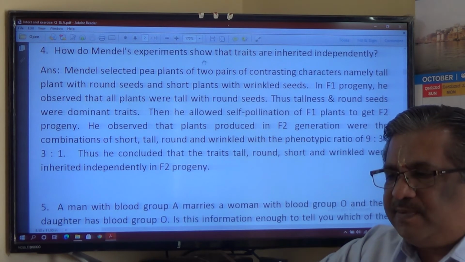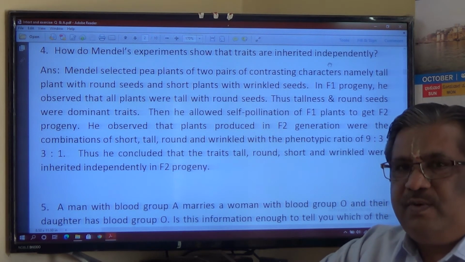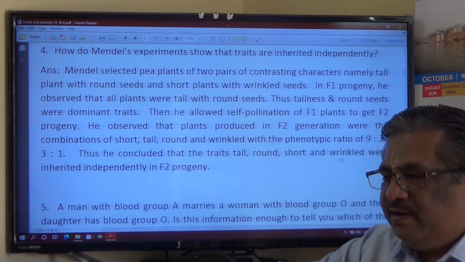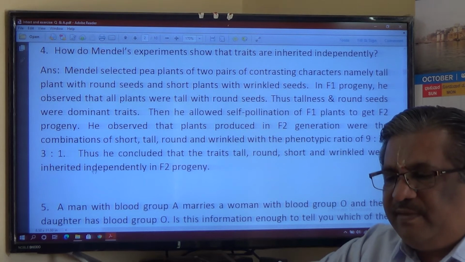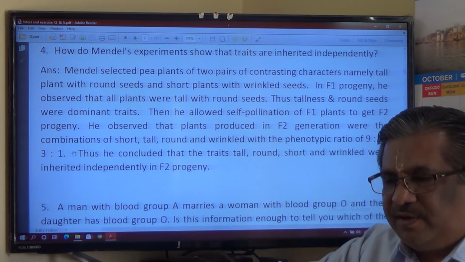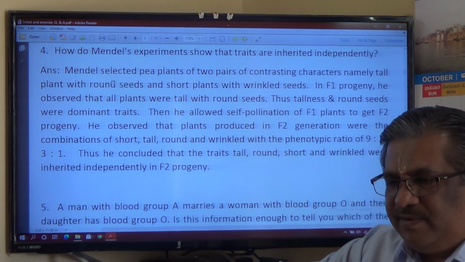How do Mendel's experiments show that traits are inherited independently? So you have to explain the dihybrid experiment, and finally the ratio is to be mentioned in your answer. 9:3:3:1, that should be mentioned. So let me see, I have written like this here.